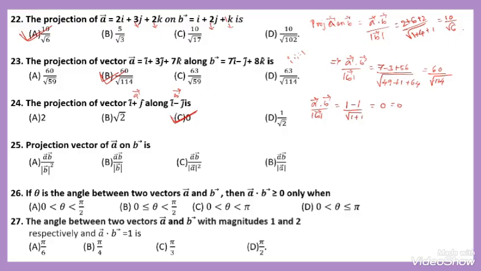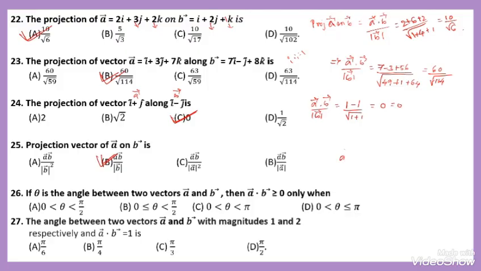Then question number 25. The projection of vector A on B. Already we know that option B is correct. If theta is the angle between the two vectors A and B, then vector A dot B is greater than 0.